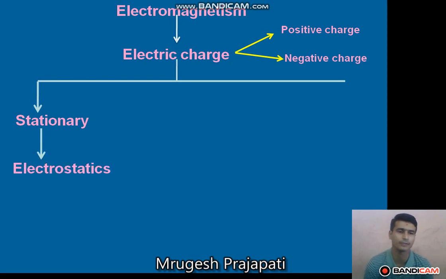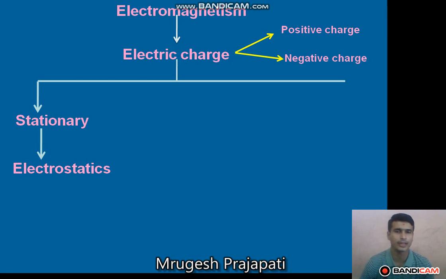Statics itself means stationary, that means at rest. So when the electric charge is at rest, the branch is called electrostatics. In this branch of electromagnetism we study the properties of the electric charge.